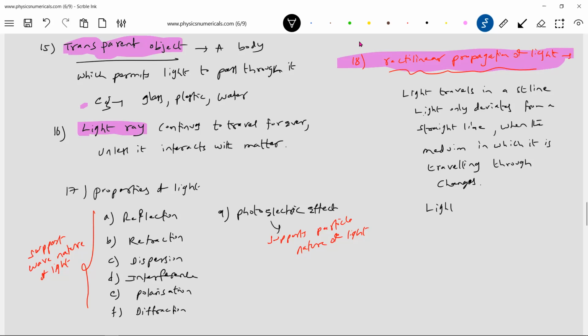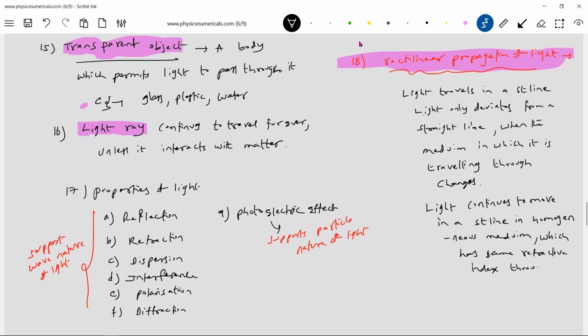Light continues to move in a straight line in a homogeneous medium, which has the same refractive index throughout.